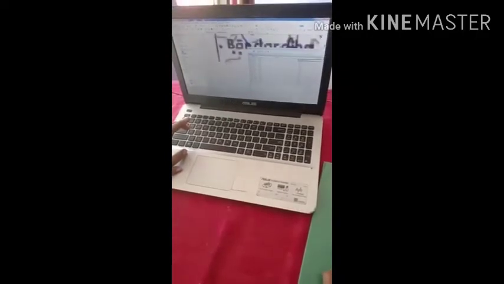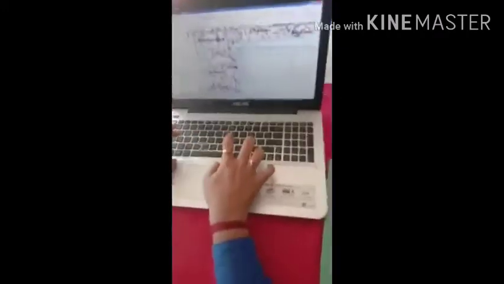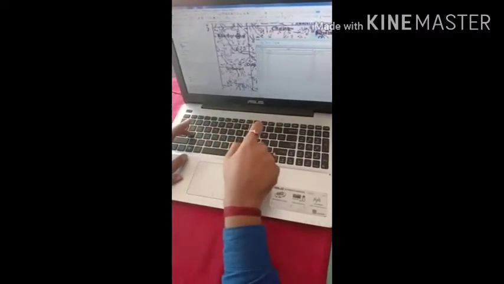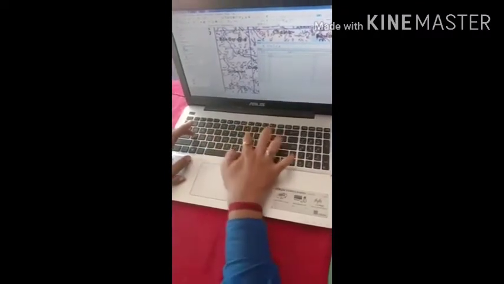Anyway, let's move to the next point. This one has got selected. Bandardha, Bandardha it is written.